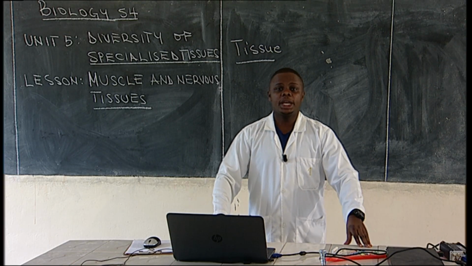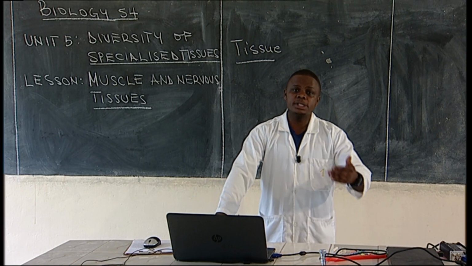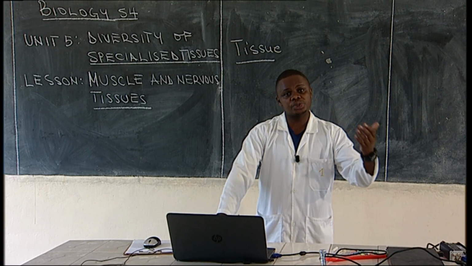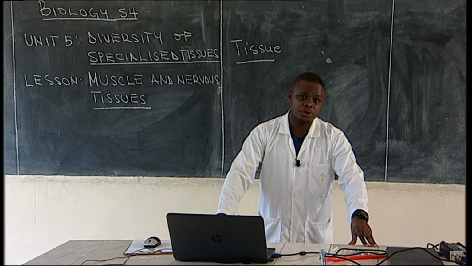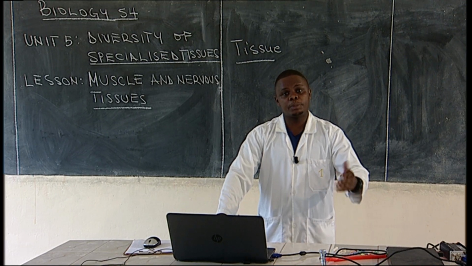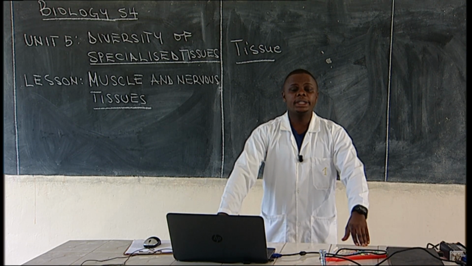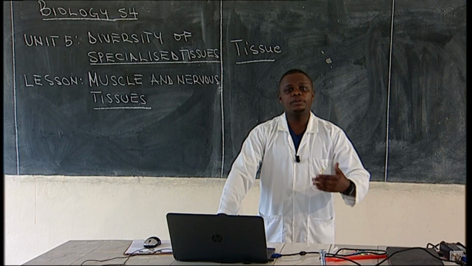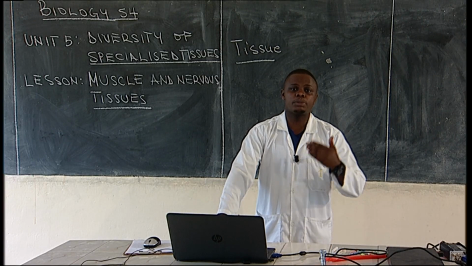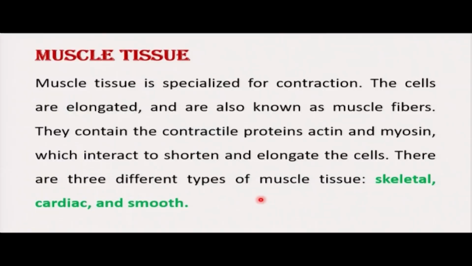Let it be diffusion, movement of molecules from the region of high concentration to the region of low concentration through a semi-permeable membrane, or it can be protection. Some of the tissues may be responsible for protecting organs. So today, our concern is about muscle tissues. Muscle tissues are specialized for contraction and relaxation.